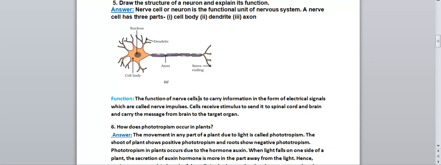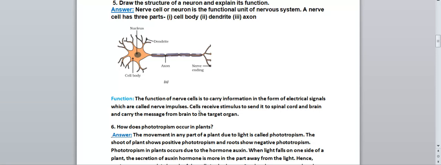The function of a nerve cell is to carry information in the form of electrical signals, which are called nerve impulses. So what do neurons do? They carry the information in the form of electrical signals, also called nerve impulses. The cells receive a stimulus to send it to the spinal cord and brain, and carry the message from the brain to the target organ.